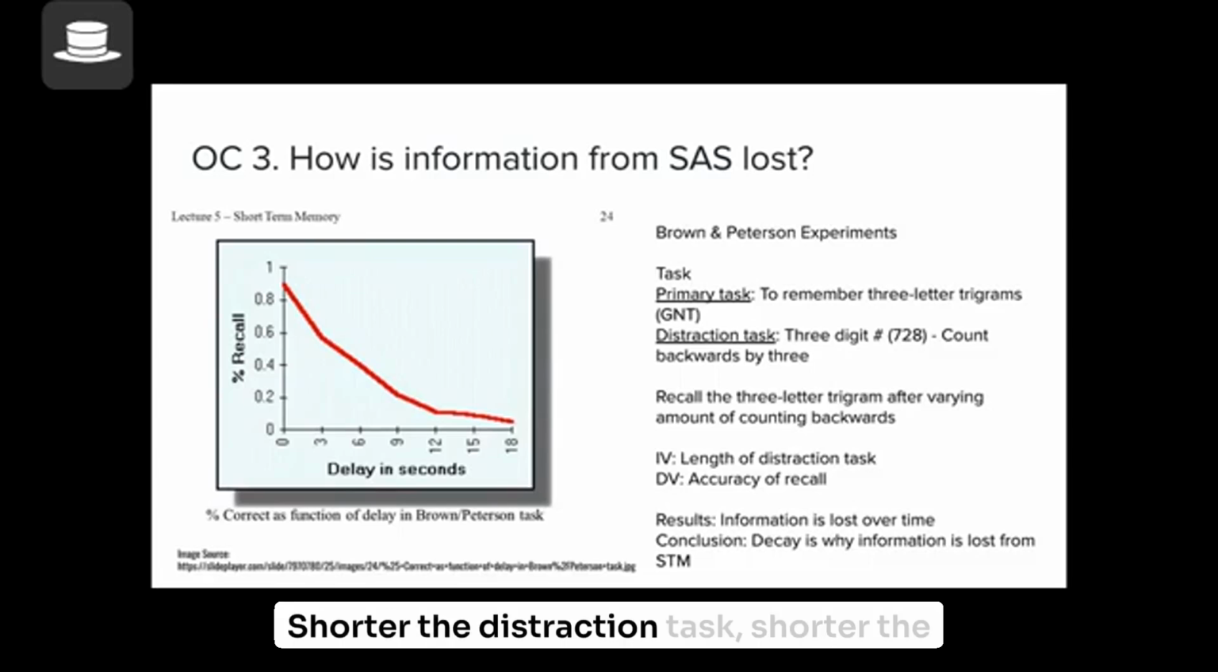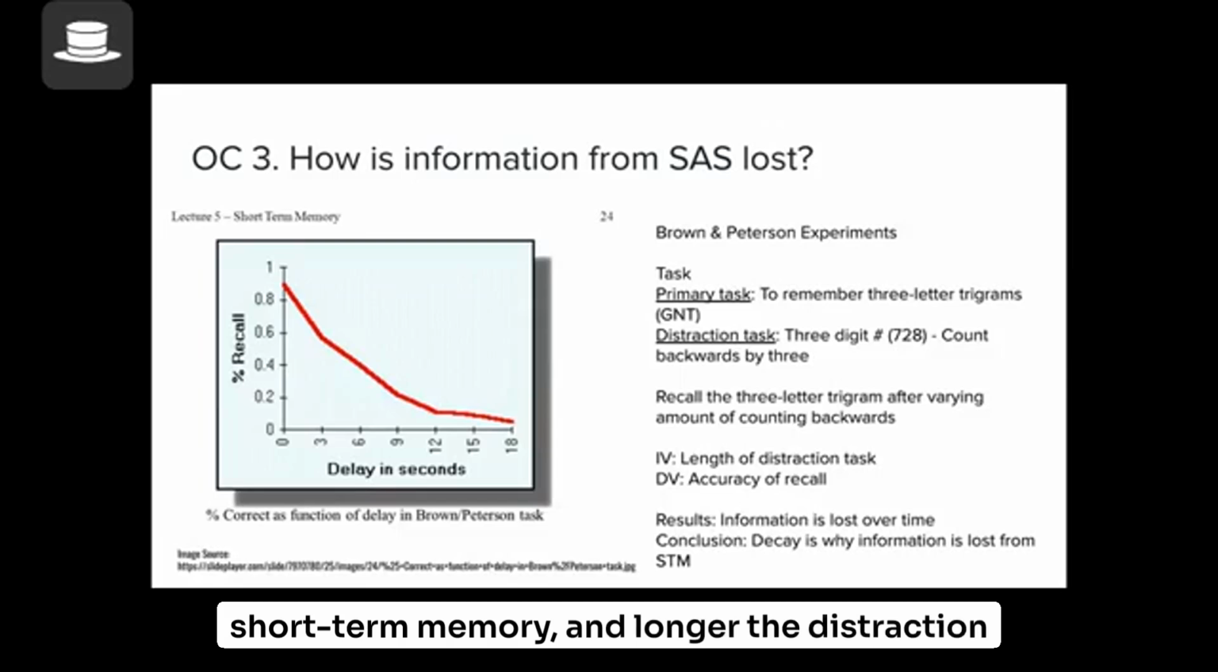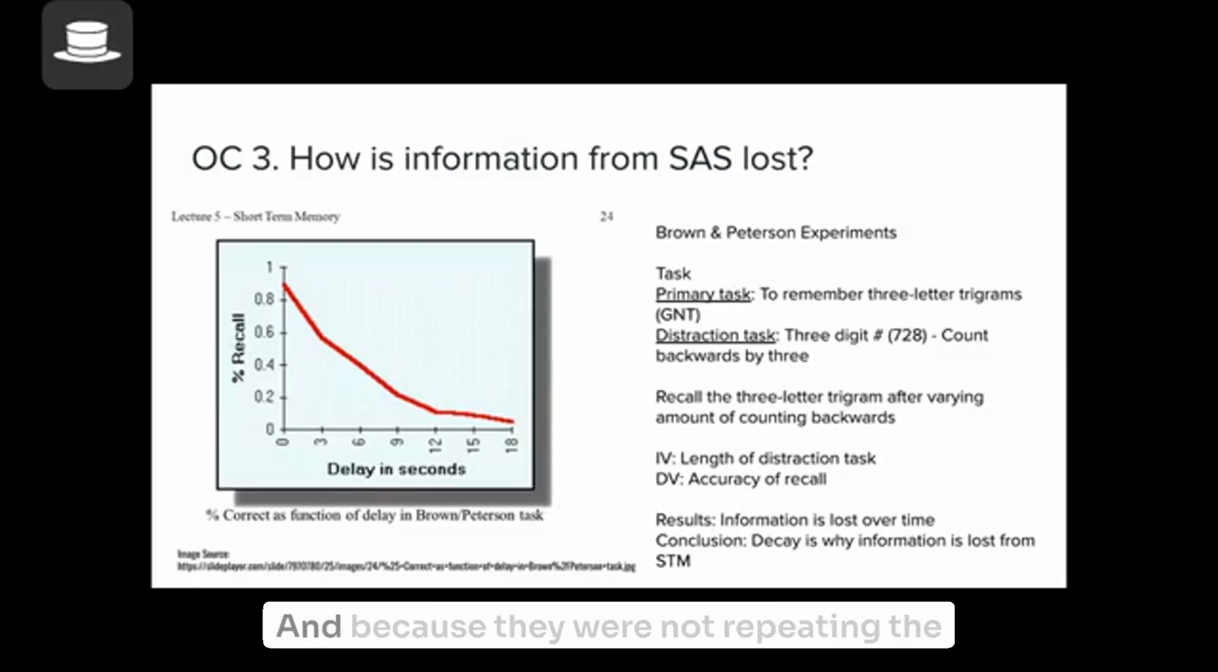The shorter the distraction task, the shorter the time the information had to spend in short-term memory, and the longer the distraction task, the longer the time. And because they were not repeating the information, the only explanation they thought for these results was that the information got disintegrated, suggesting time is a factor in determining how we use information.